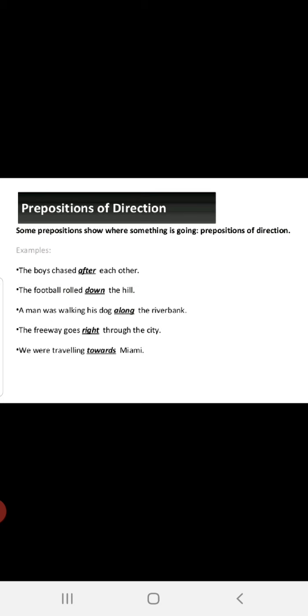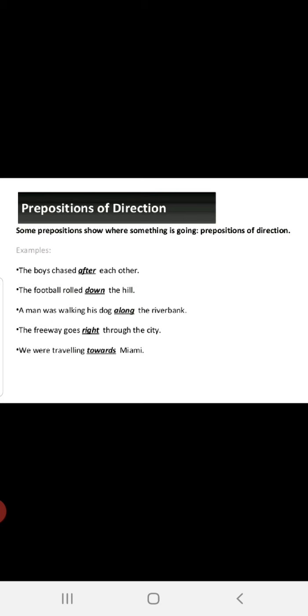Remember this. Okay. The freeway goes right through the city. Right through the city means through is already given. If through is not given, through becomes the preposition because the way will cross through the city. Here, in case the preposition is already mentioned, you should understand that we should put the direction in that sentence. Right means with. The freeway goes right through the city. They are showing the exact location or direction.